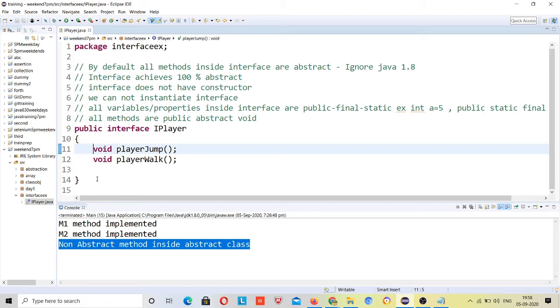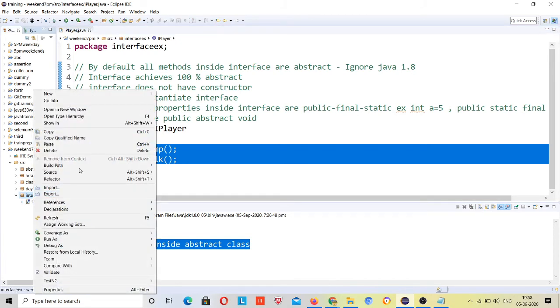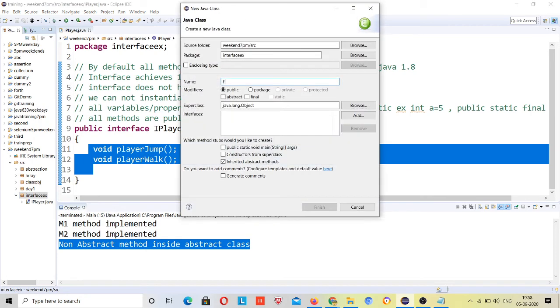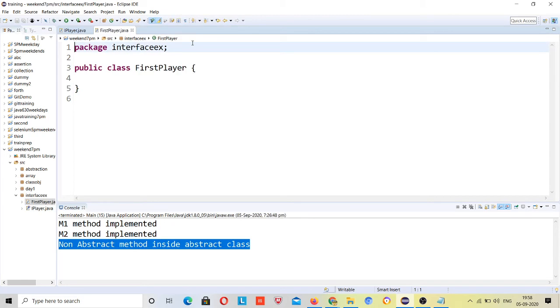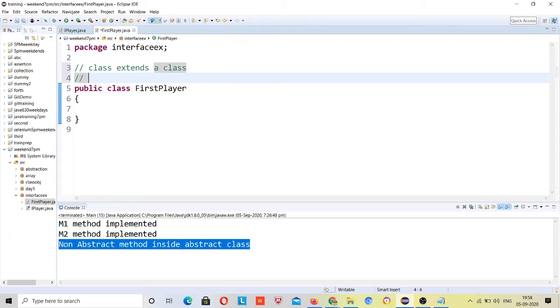Okay, now I will create a first player class which will be implementing these methods, right? But one point to note here: a class extends a class, but a class implements an interface, right?